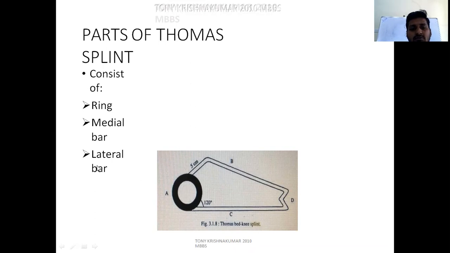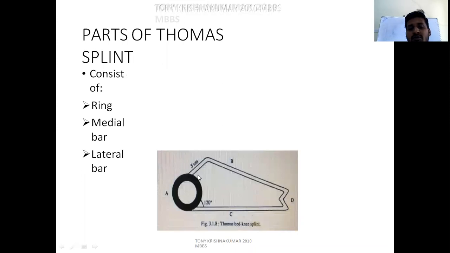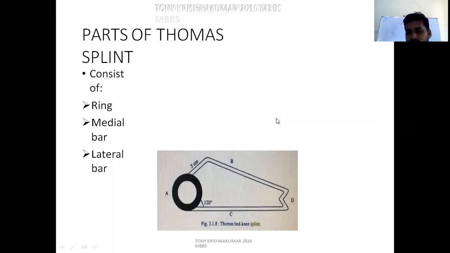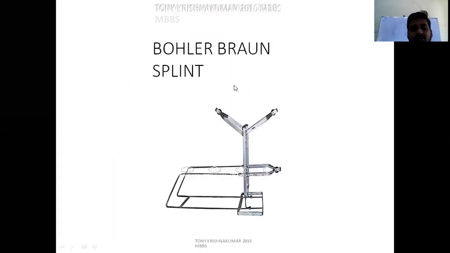Thomas splint was initially designed by Hugh Owen Thomas for immobilization of tuberculosis of the knee, but now it is used for immobilizing fracture shaft of femur during transportation, and for definitive management of fracture femur in pediatric cases.